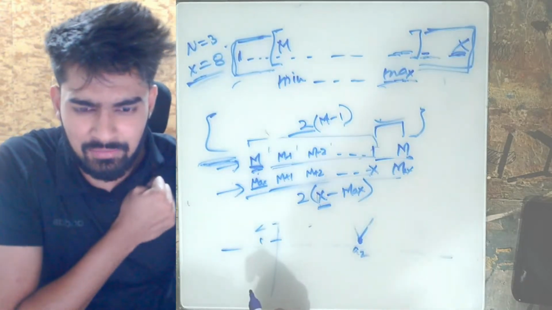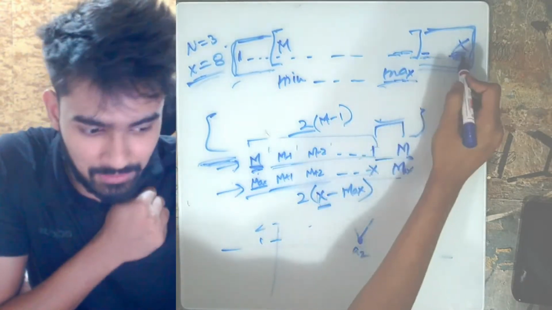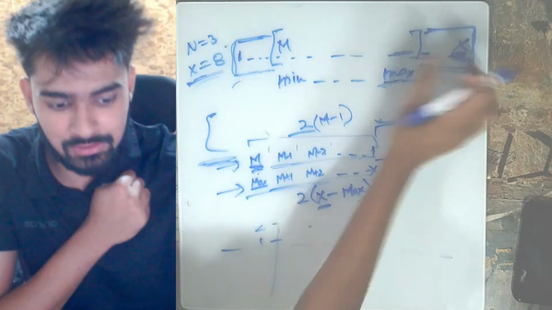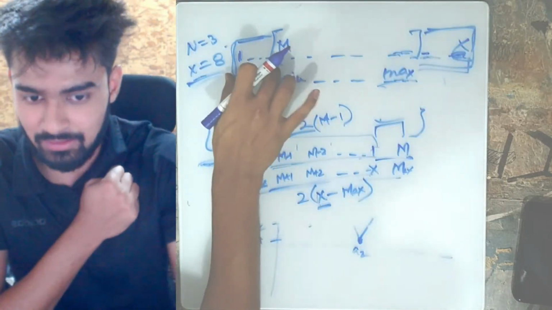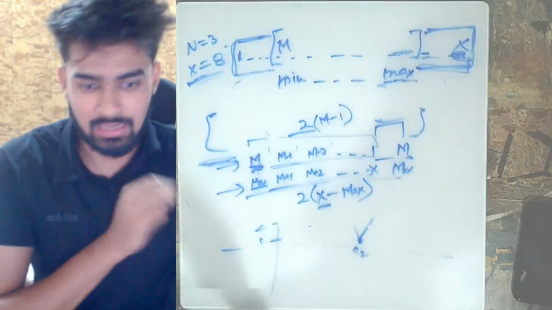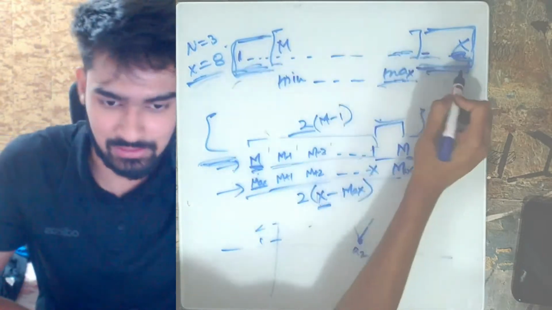What if x is less than the minimum value? That means you won't have the segment at all. That means you only need to take care of this left segment, and that's it. You don't need to take care of this one. I have taken this case so that we have both the segments.